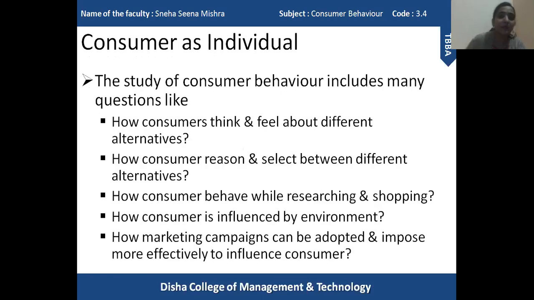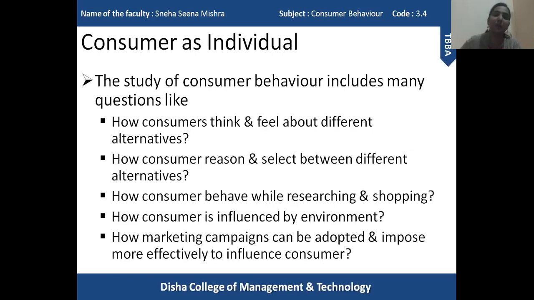Okay. Now, the study of consumer behavior includes many questions. Now, these questions can be answered if the study is conducted properly, if the consumer point of view is understood properly, then these questions can be easily answered. So, the first question that comes under the study of consumer behavior is how consumers think and feel about different alternatives. First of all, as a consumer, we do not want to have a single option. We want to have variety of options. We want to have alternatives.